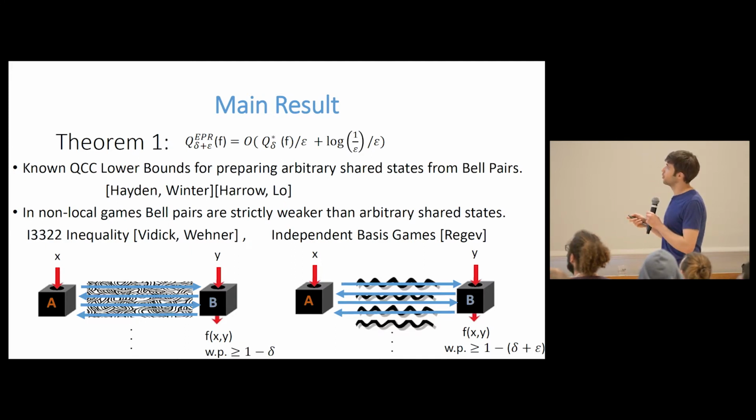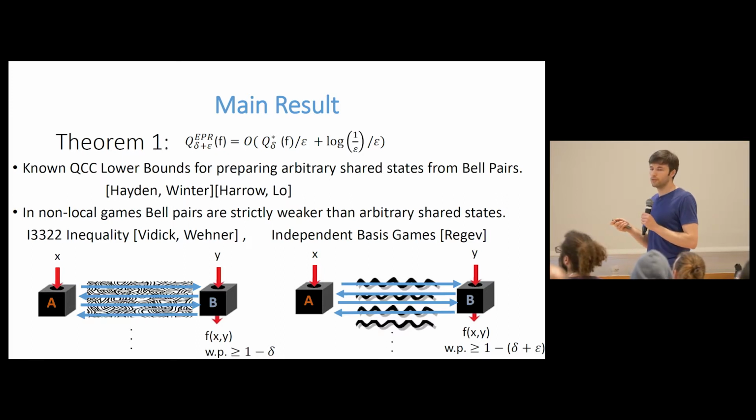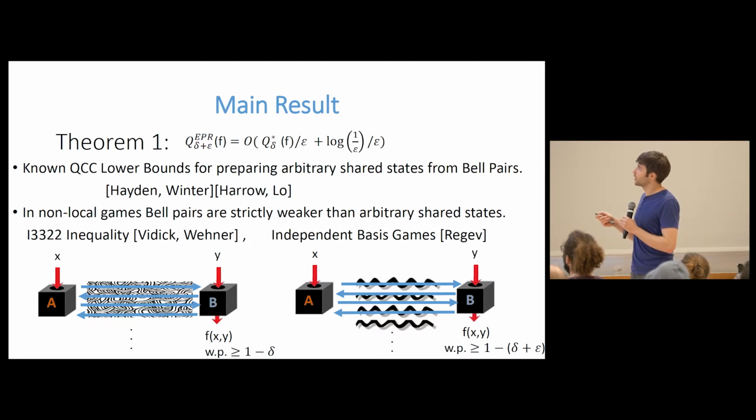There are a couple of works on this. I may even be missing one here, so this isn't comprehensive. One is the I3322 inequality or game, where it's known that with arbitrary entanglement you can have a higher winning probability than with any number of EPR pairs. And there's also a result due to Regev to this same effect. So these are some motivating examples, but nonetheless, we managed to prove that in the setting of communication complexity, these two are close to each other.